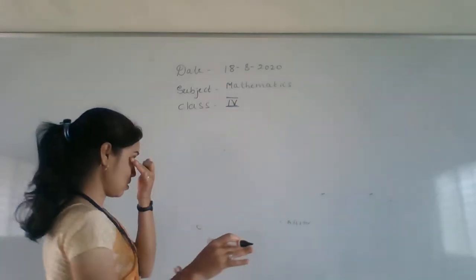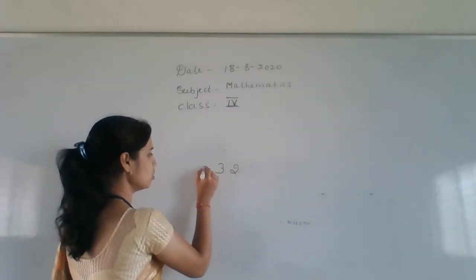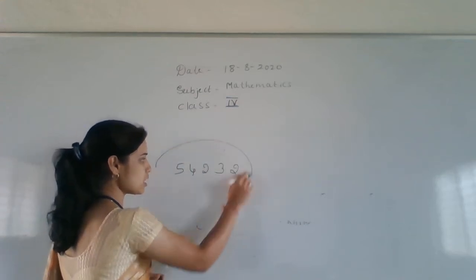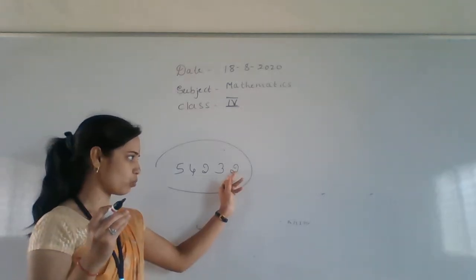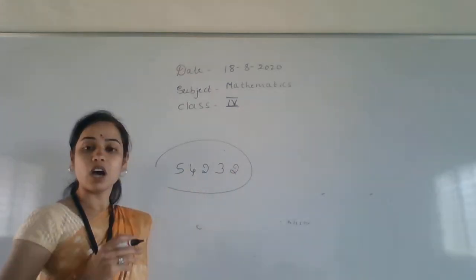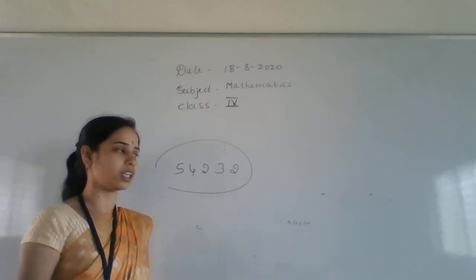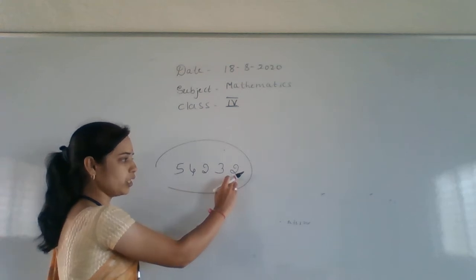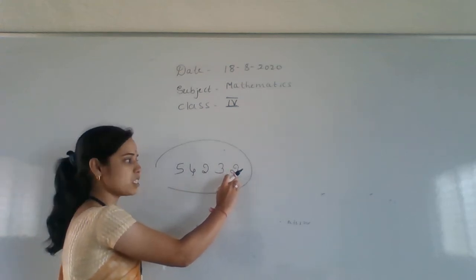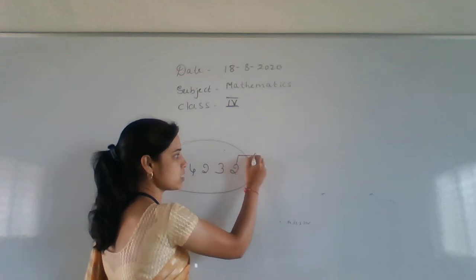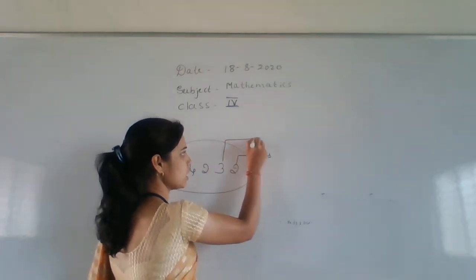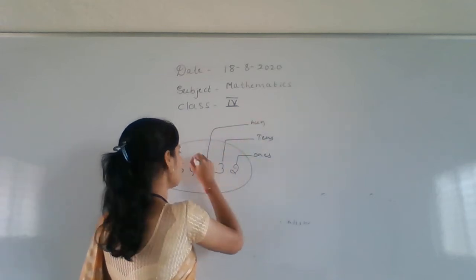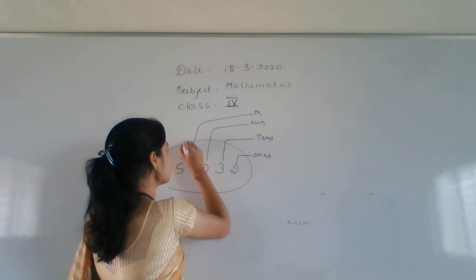See here. 1, 2, 3, 4, 5. This number contains 5 digits. Start to count 1, 2, 3, 4, 5. How will you read this one? Will you read it as 4, 5, 4, 2, 3, 2? No, na? Then start to count unit or ones place. This is ones place. This is tens place. Then this is 100. This is 1000. This is 10,000.